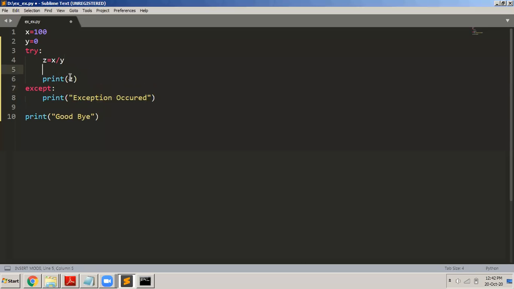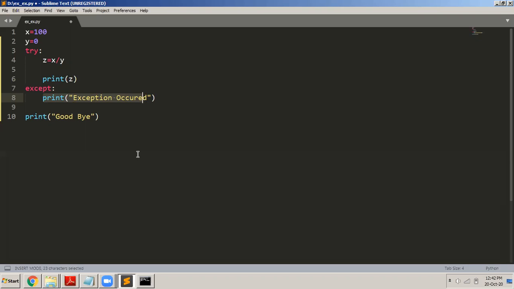There may be statements in the try block which divide a number. It may also have a statement to open a text file, and so on. So the try block might have a lot of statements, and any statement can result in a runtime error. So I want to know in the except block why the error occurred. Did it occur because of divide by 0, or did it occur because of file not found? I want to basically know why the error occurred.